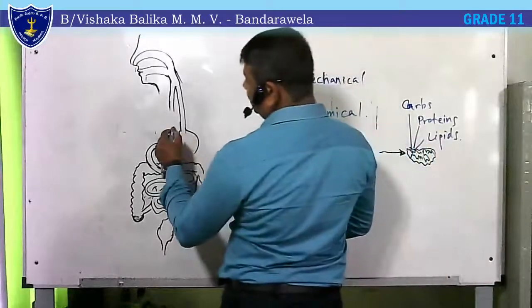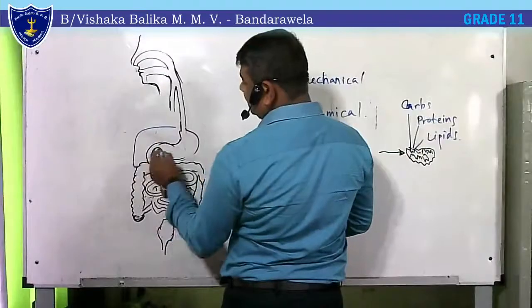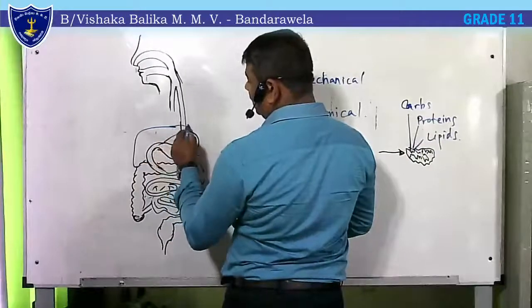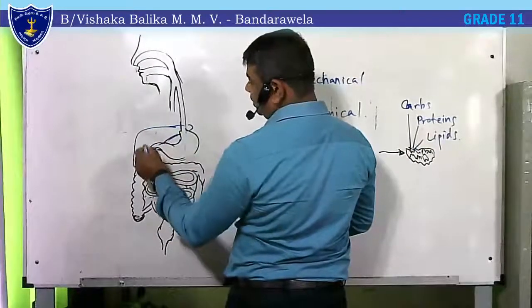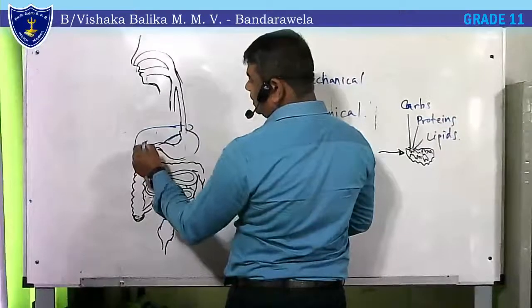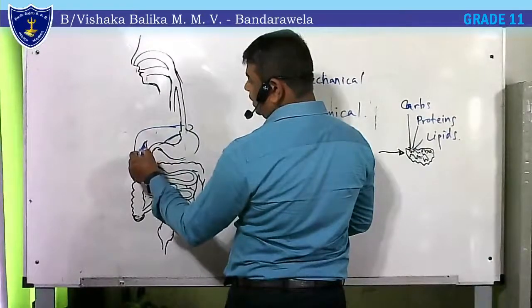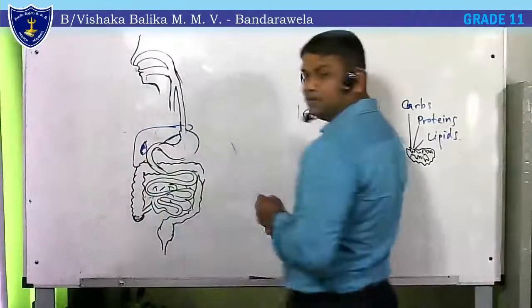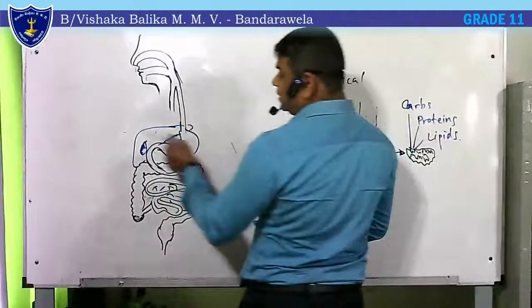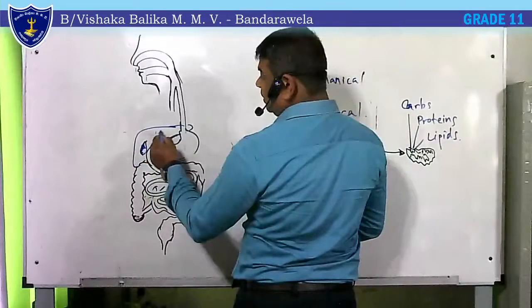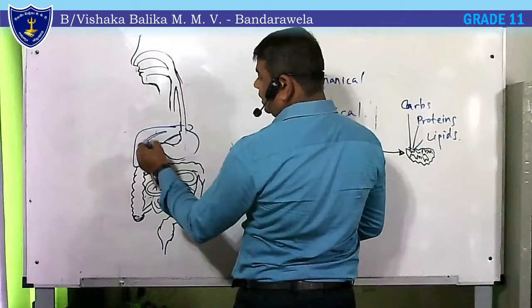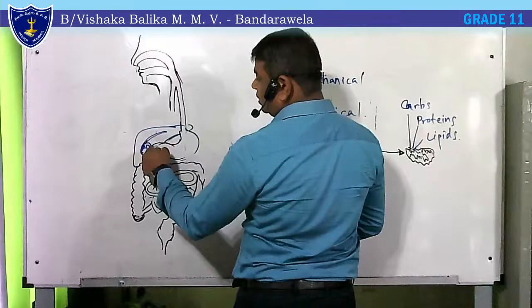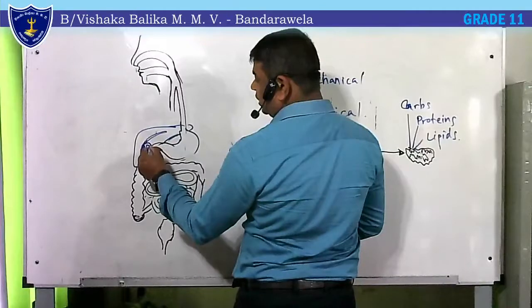These are the associated organs. There is an organ, the largest internal organ, called the liver, a triangular organ. And there is another special organ related to this, called the gallbladder. There is a tube coming to the gallbladder from the liver, and another tube leaving from the gallbladder to this duodenum.